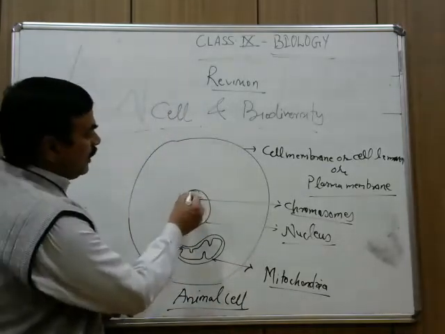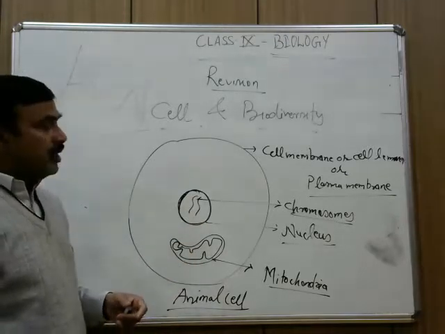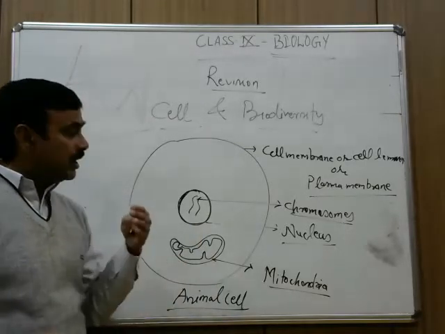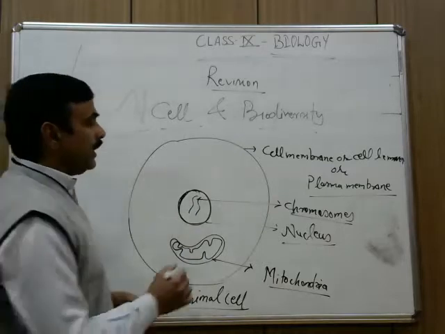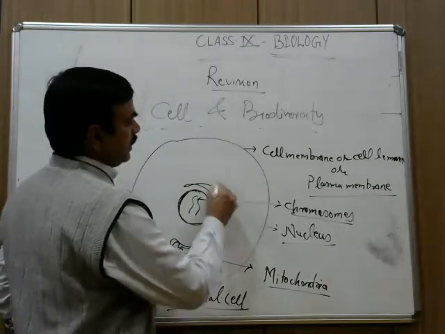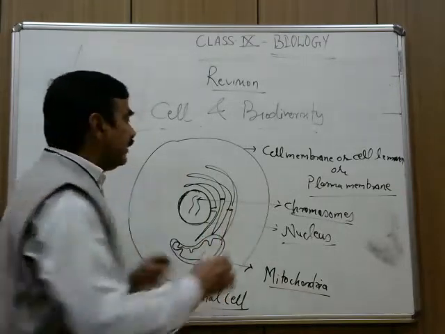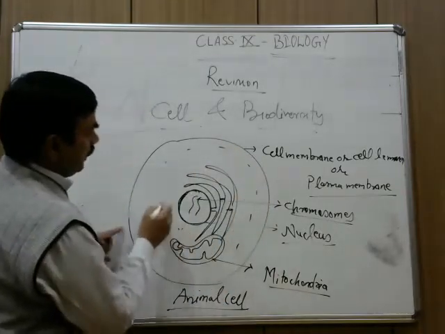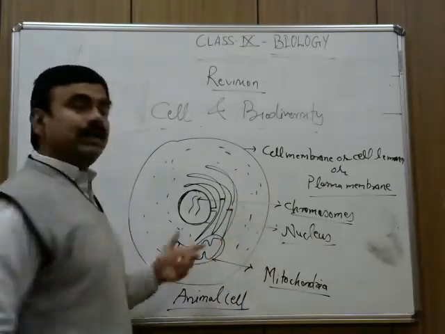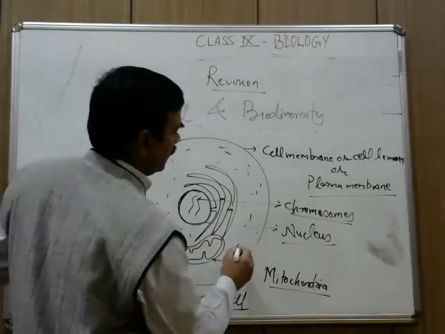Now see, when we start the diagram, you have to see their shape and size. A network-like structure which is very much attached to the nuclear membrane, and this network-like structure is floating in all the area, and it is present outside the nucleus and inside the cell membrane in the cytoplasm. You can write this fluid.